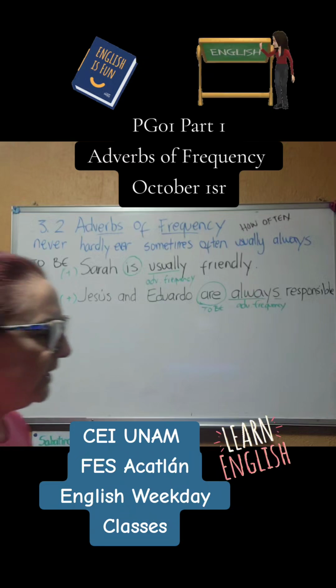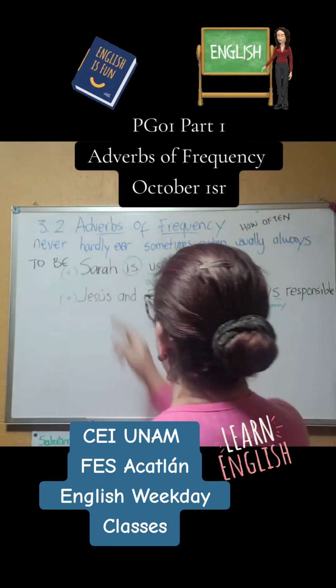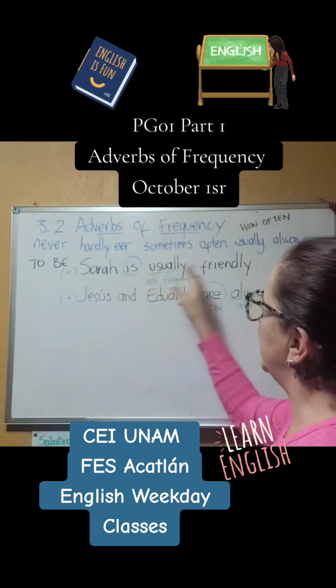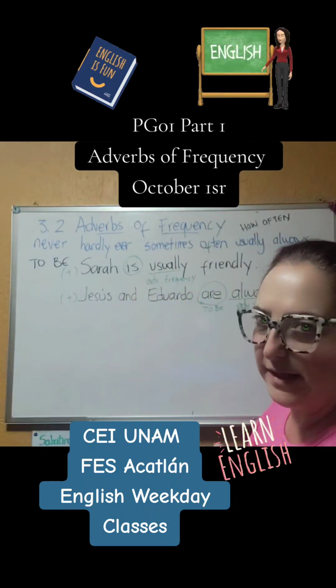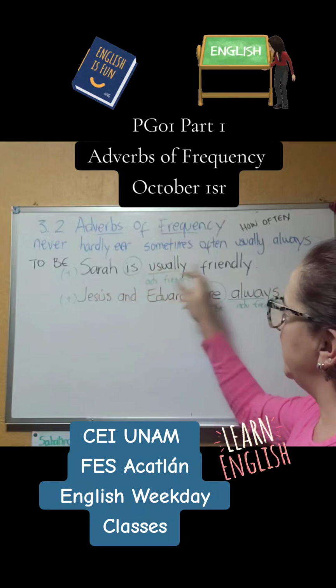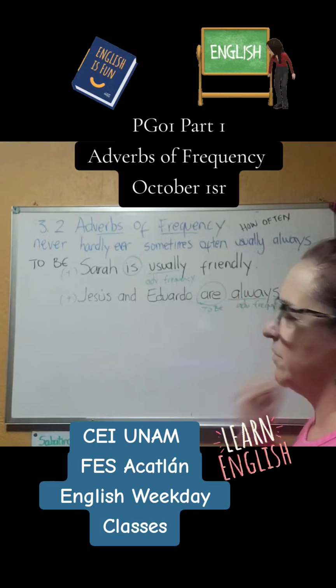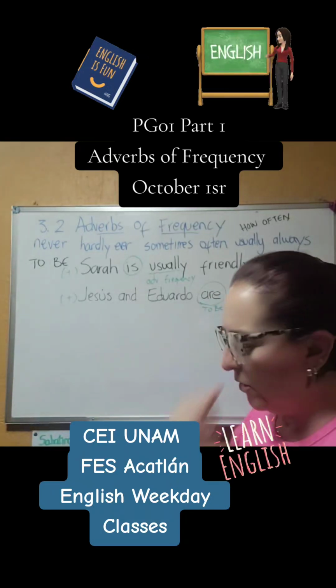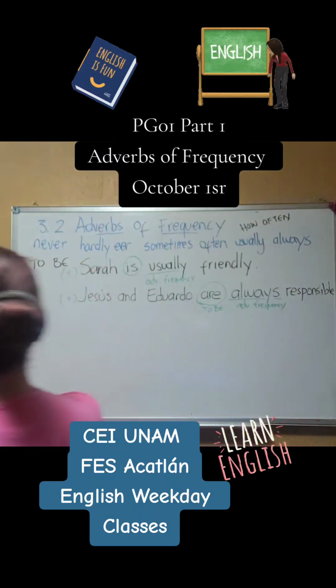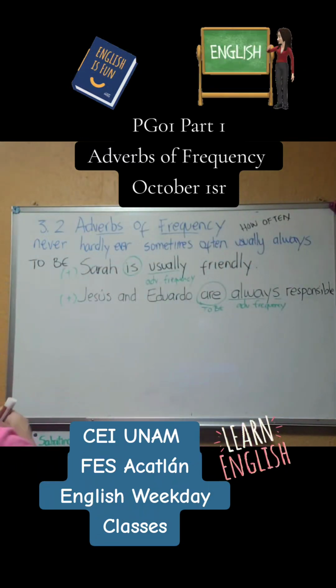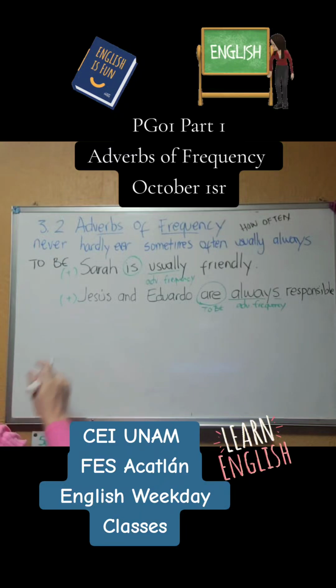Then what would be in negative? So Sarah isn't usually friendly. It's exactly the same. Sarah isn't usually friendly. Jesus and Eduardo aren't always responsible. So it goes after the verb, still after the verb, no matter it is negative.